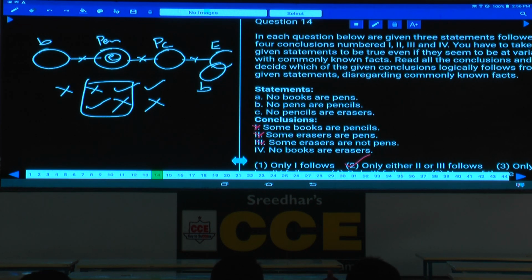Now either 2 or 3 we are getting. See here, what is this either 2 or 3? Some erasers are pens and some erasers are not pens. Now some and some not. Here some and some not we are getting as either or. Hence please do not get bothered about only the complementary pairs which can be either. In some of the cases, though these two are not complementary, we are getting it as either. So you do not need to remember all these. Negative conclusion, if we have alternate diagram proven, anything which was false earlier, if it has become true, that will be either or, irrespective of whether they are complementary pairs or not. Done?